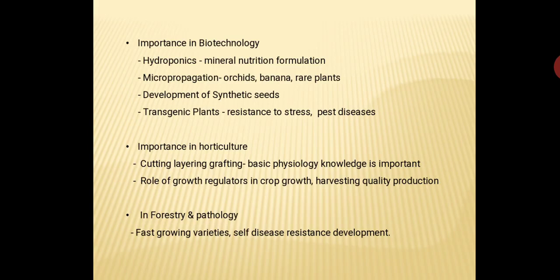They come from the knowledge of plant physiology. Similarly, some plants have specific self disease resistance. Some plants in nature are not affected by any fungi or pathogenic infection as compared to others, because they have developed self resistance. So this is also a very important application of plant physiology.